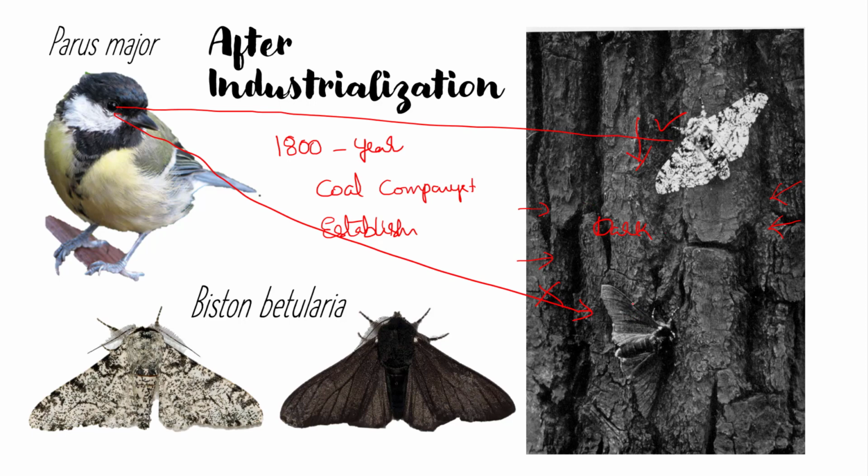So this is the famous example generally considered as an example of natural selection, and we call this industrial melanisation.